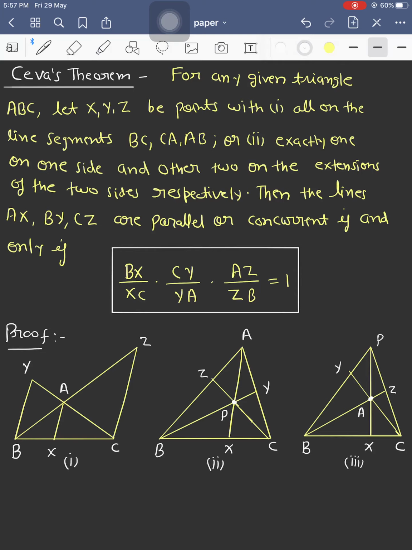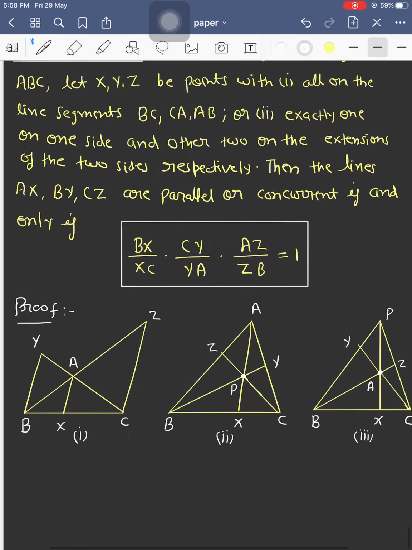Then the lines AX, BY, CZ are parallel or concurrent if and only if BX upon XC into CY upon YA into AZ upon ZB equals 1. There are three possible figures. The first figure corresponds to when the line segments AX, BY and CZ are parallel, and in the second and third figures the segments AX, BY, CZ are concurrent. In the second figure the point of concurrency lies inside the triangle, whereas in the third figure it lies outside the triangle. We will discuss these cases one by one.